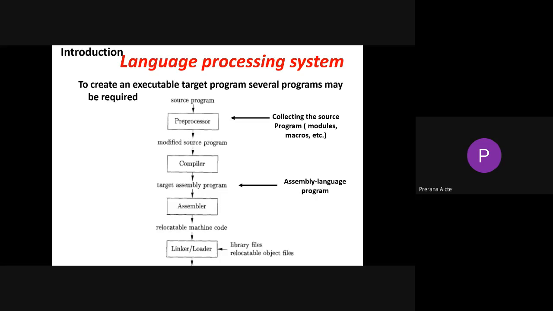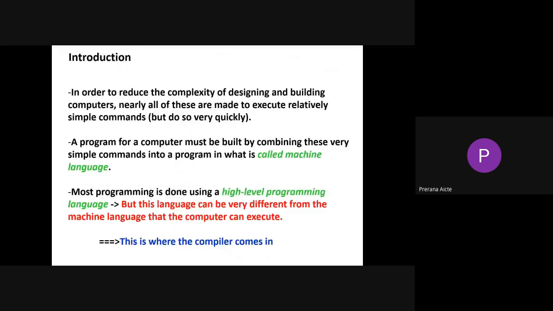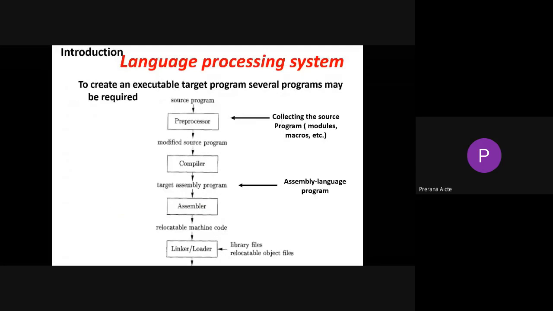Fine. For creating your target machine code, all these steps are mandatory. The source program is given to the preprocessor. The preprocessor gives the output to the compiler. The compiler gives output to the assembler. The assembler generates an output and gives it to the linker or loader. Finally, the linker or loader generates the target machine code with the help of some library files. This is what generally happens in a language processing system.